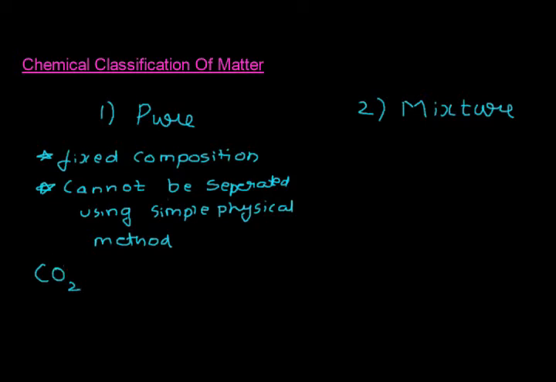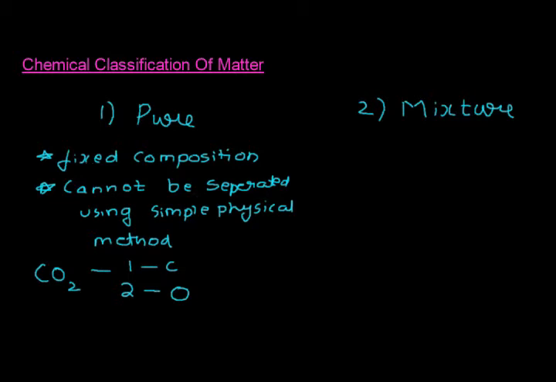Some of the examples for fixed composition is carbon dioxide, my favorite example. So in carbon dioxide, you see that to make one molecule of carbon dioxide, we need exactly one atom of carbon and two atoms of oxygen. You can never get carbon dioxide using one atom of carbon and one atom of oxygen, or one atom of carbon, three atoms of oxygen, or in any other combination. You have to put the elements carbon and oxygen in the ratio of 1:2 to get carbon dioxide. So this is one way you can understand pure substances.